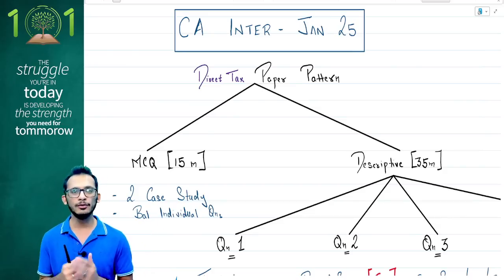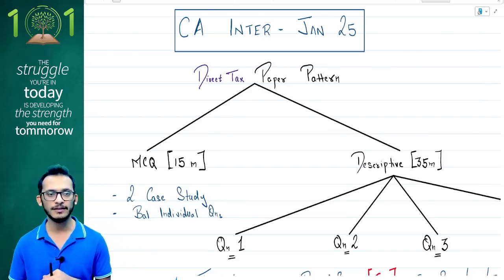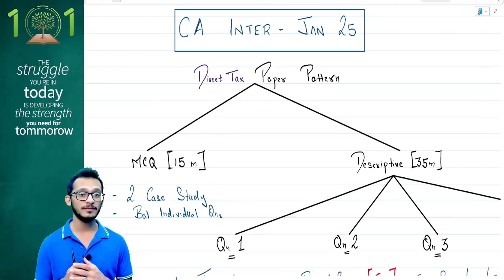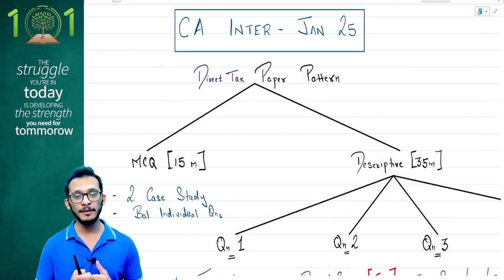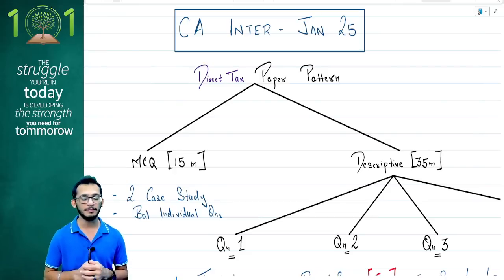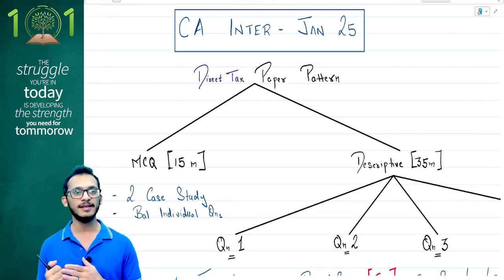So I'm trying to do a bit of a selective study for you, but again, it's all about creating that importance for those chapters so that you understand the significance of it. Now, this whole discussion is based on the analysis of the previous papers, the May 25 paper and the September 25 paper, especially the September 25 paper because of the complications which came up in the paper. ICAI has just recently released the suggested answers as well.